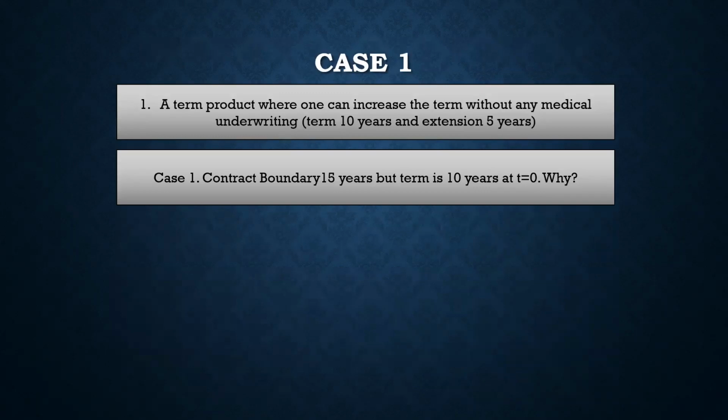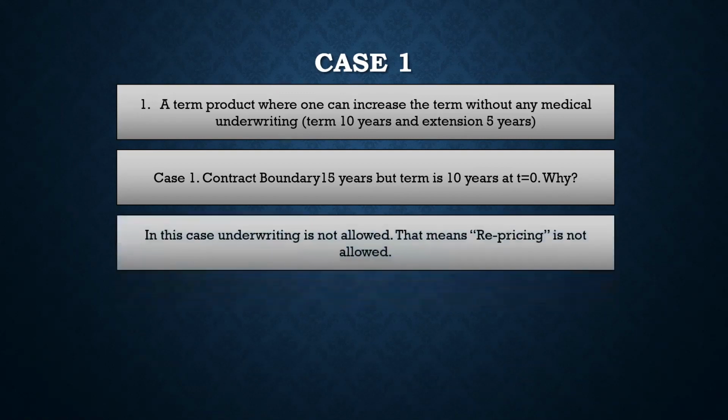The contract boundary is 15 years, and that's why t equal to 0 is important, because it is always arising at the point of sale, right? And this is also where you can say the term is 10 years, because initially the policyholder will think that the term is 10 years, because after 10 years he again has to avail the option of increasing the contract, otherwise the contract will terminate there, right?